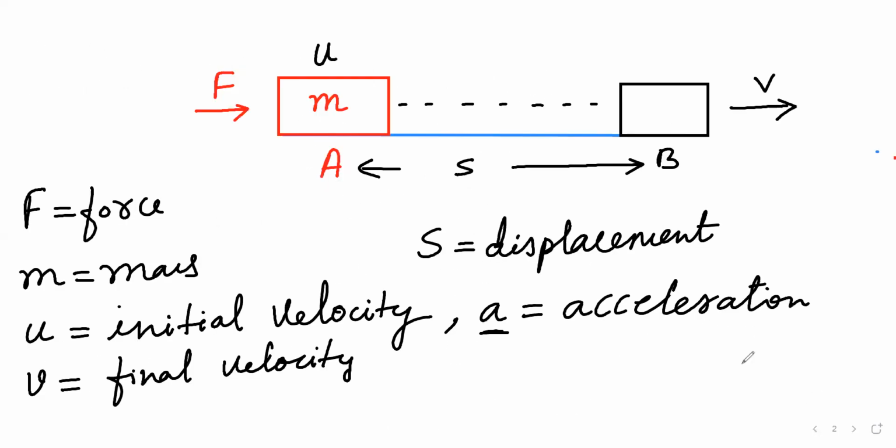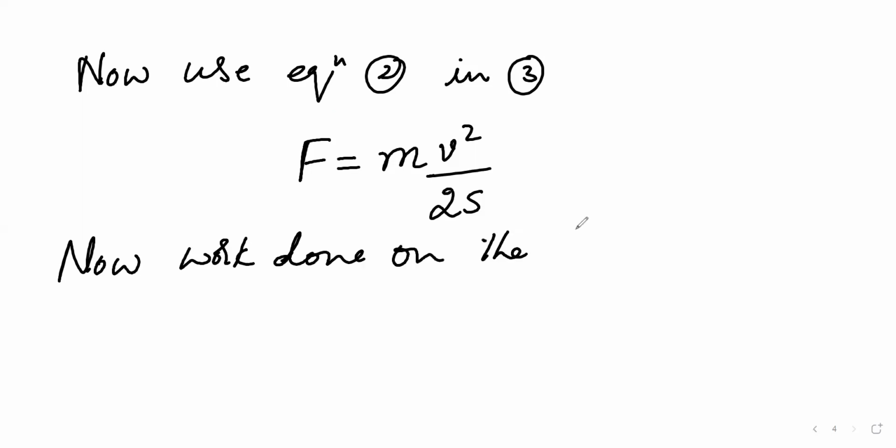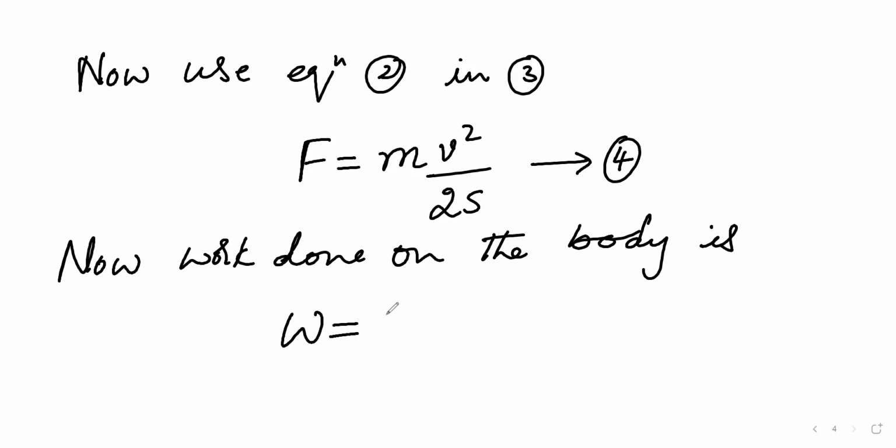And as I said from the figure, when you apply the force F, the body gets displaced from A to B. There is a displacement, yes. So we can see here force is applied and there is a displacement. Then altogether, I can say that there is a work done. Now, work done on the body, we'll consider this as a fourth equation, that is W equals F into S. We'll call it as a fifth equation. So work is the product of force into displacement.